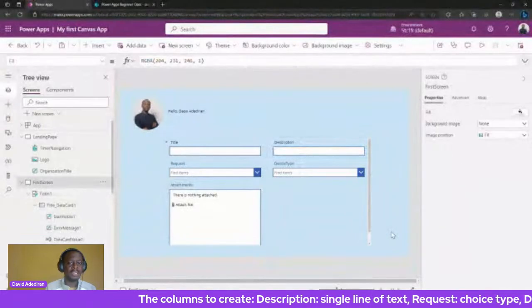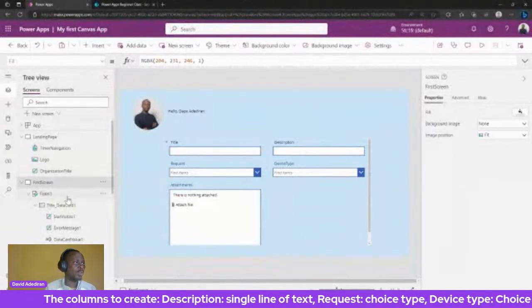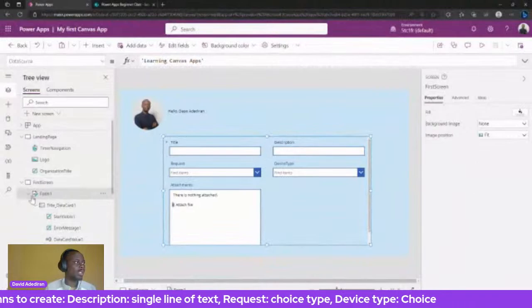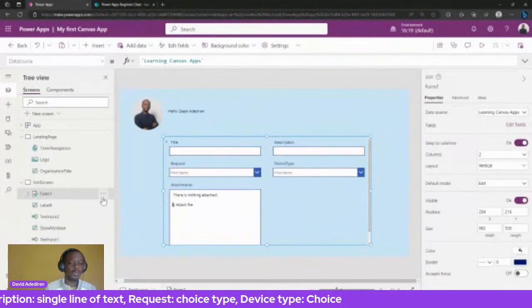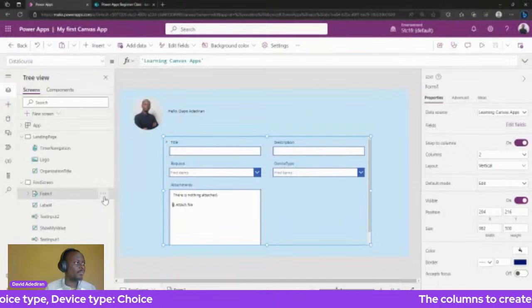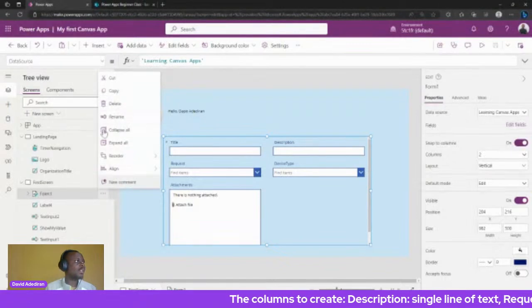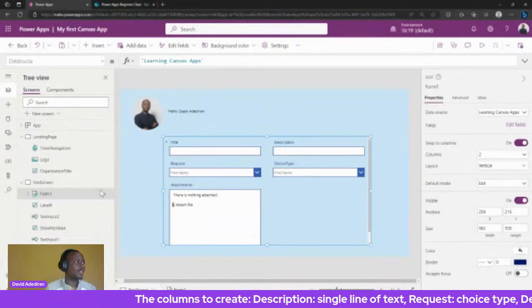So let's go back to adding the form to the screen. Currently I have form one. So what I'll do is remove form one, because I guess that's what I'm going to go back from. So let me just remove it for now. We'll add it again. Don't worry, you can always add it back.